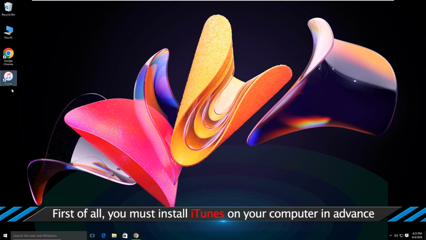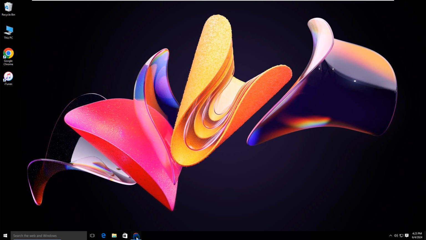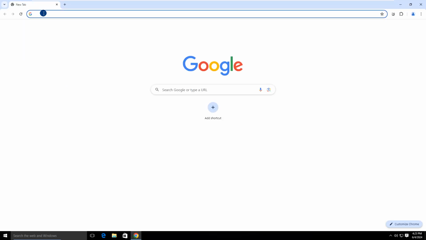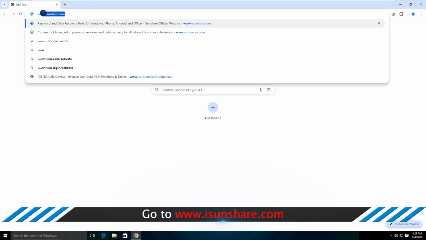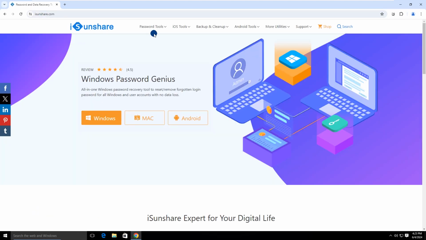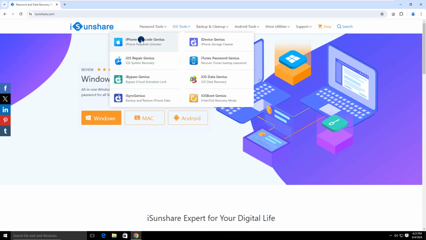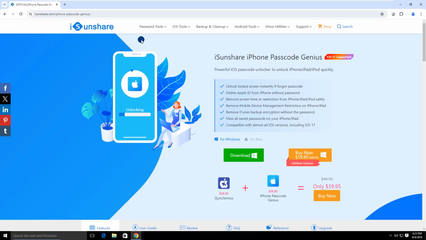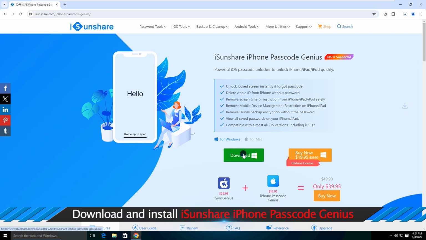First of all, you must install iTunes on your computer in advance. Go to download and install iSunshare iPhone Passcode Genius on your PC.